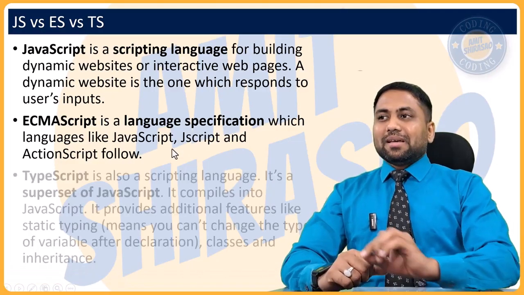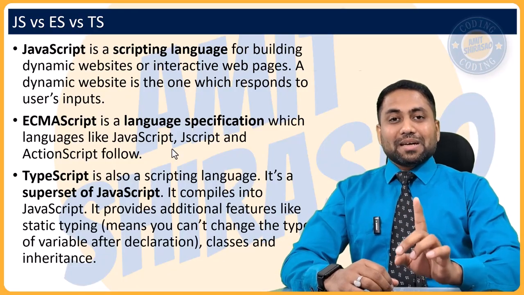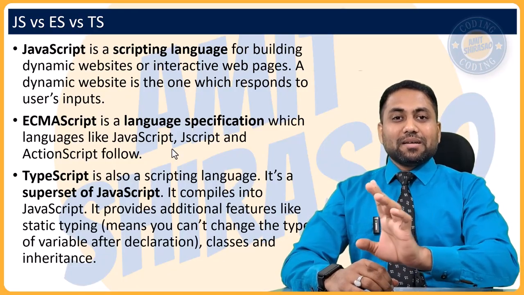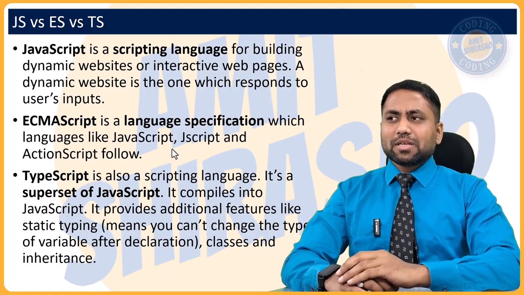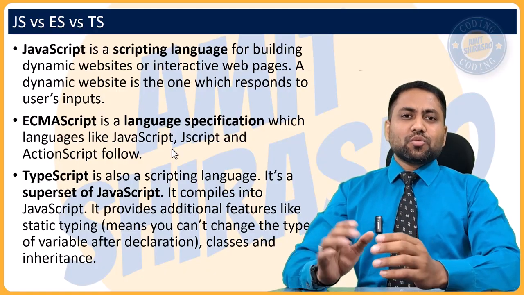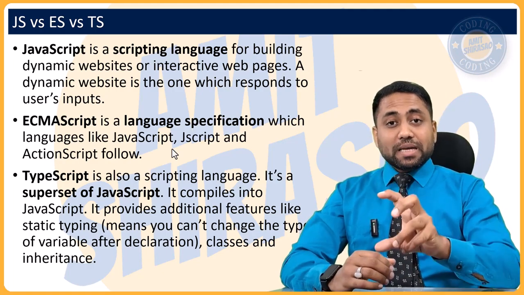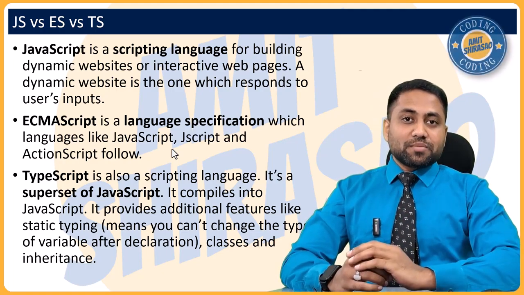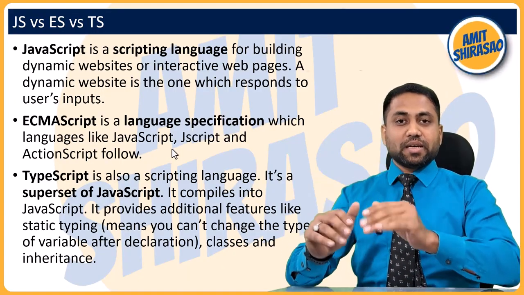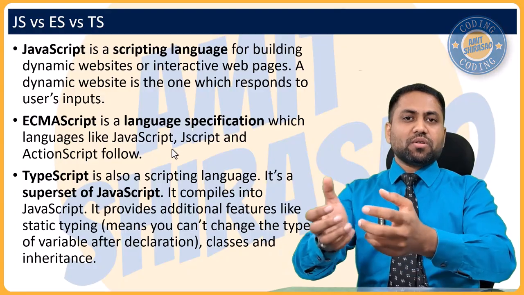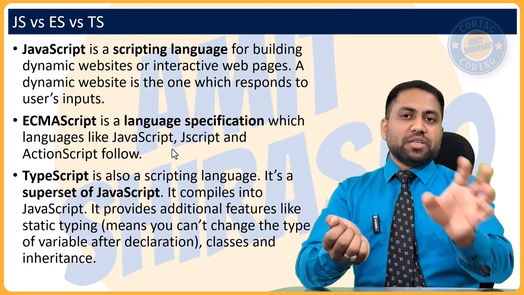Okay. Then what is TypeScript? Now TypeScript is also a language created by Microsoft. This language is also a scripting language, but it is called a superset of JavaScript, because this language compiles to JavaScript. Now I told you what is compilation. Compilation means you first understand the entire code, convert it into bytecode or machine level code, and then you feed it to the machine.